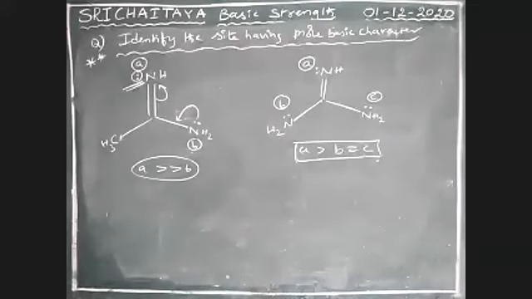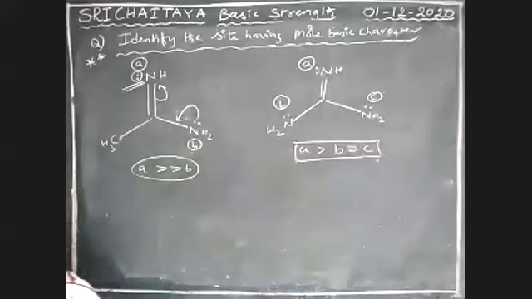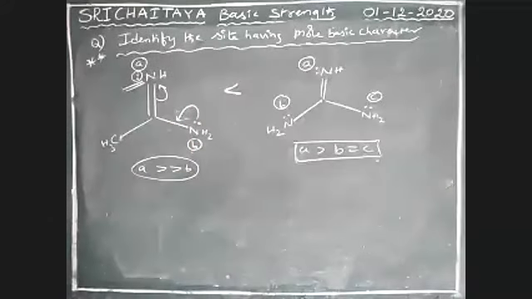Now tell me, boys, among this example and this example, which one is more basic? Okay, this is the order, boys.